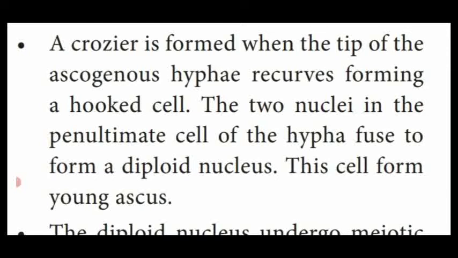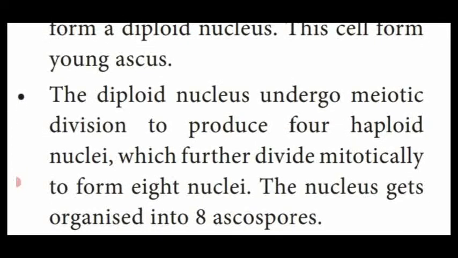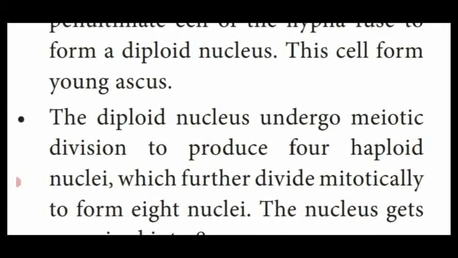Nearby cells are individual hyphae with different nuclei. Nearby nuclei are fused together to form a diploid nucleus. This diploid nucleus is named the young stage of the ascus. Then this diploid nucleus undergoes meiotic cell division to produce 4 haploid nuclei.